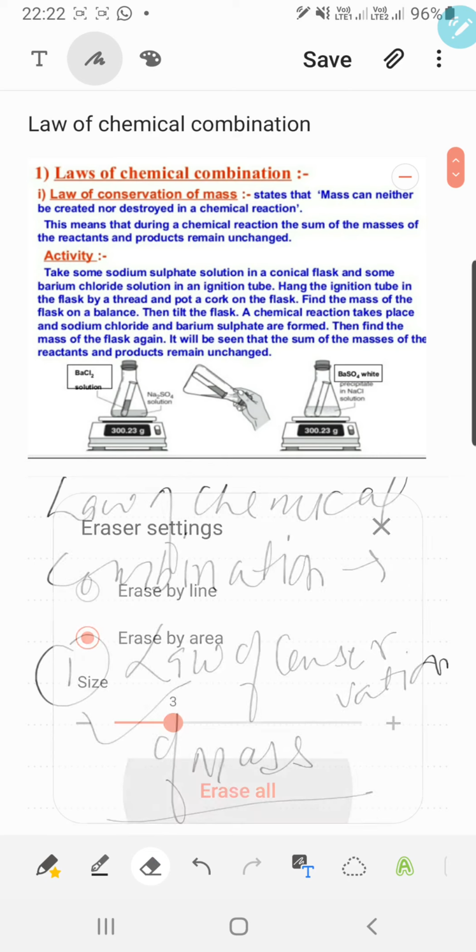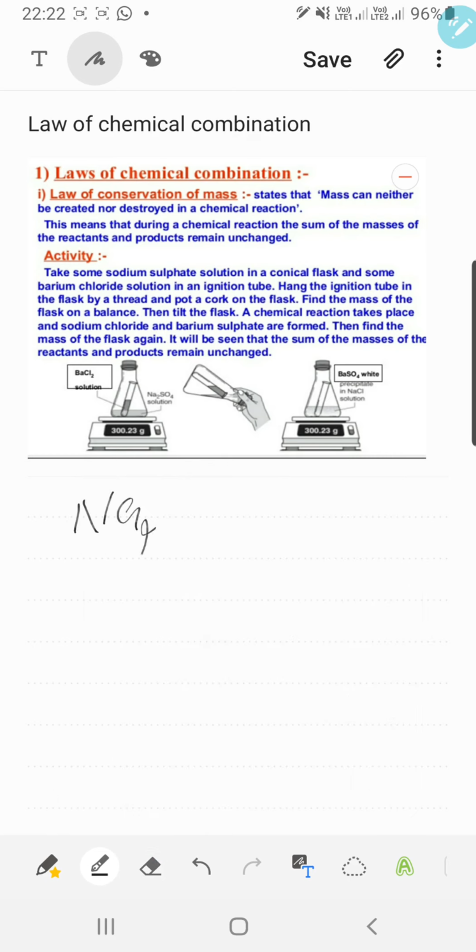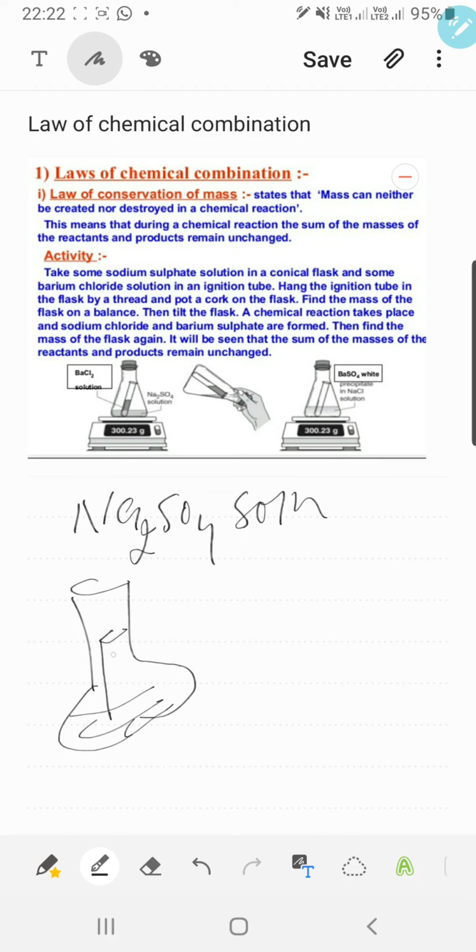Take some sodium sulfate solution in a flask. Then take a test tube containing barium chloride solution, and keep both in such a way that the barium chloride in the test tube doesn't mix with the sodium sulfate solution. In this picture it is shown how to place the test tube in the flask so that the barium chloride solution does not mix with the sodium sulfate solution.